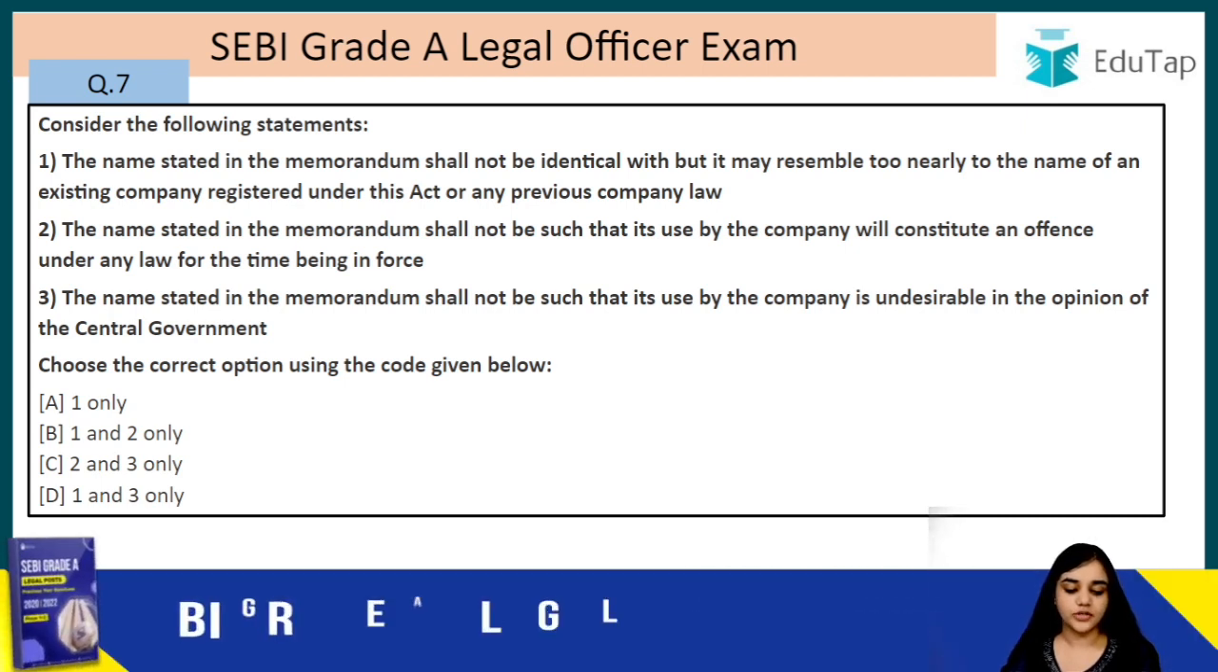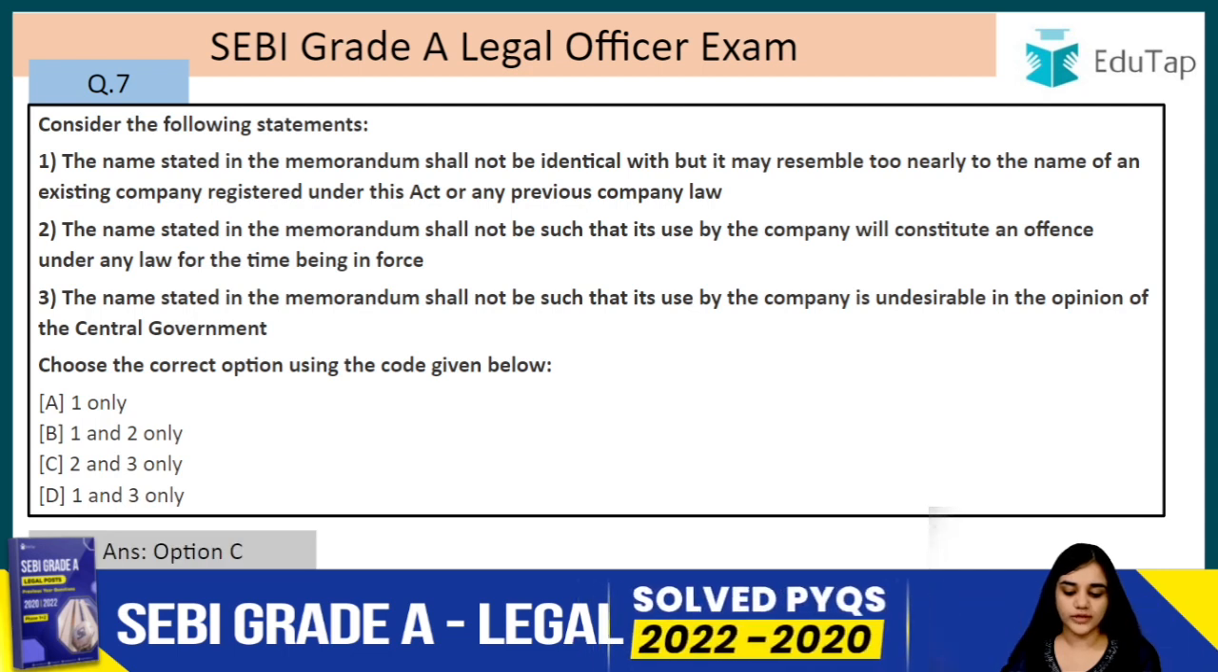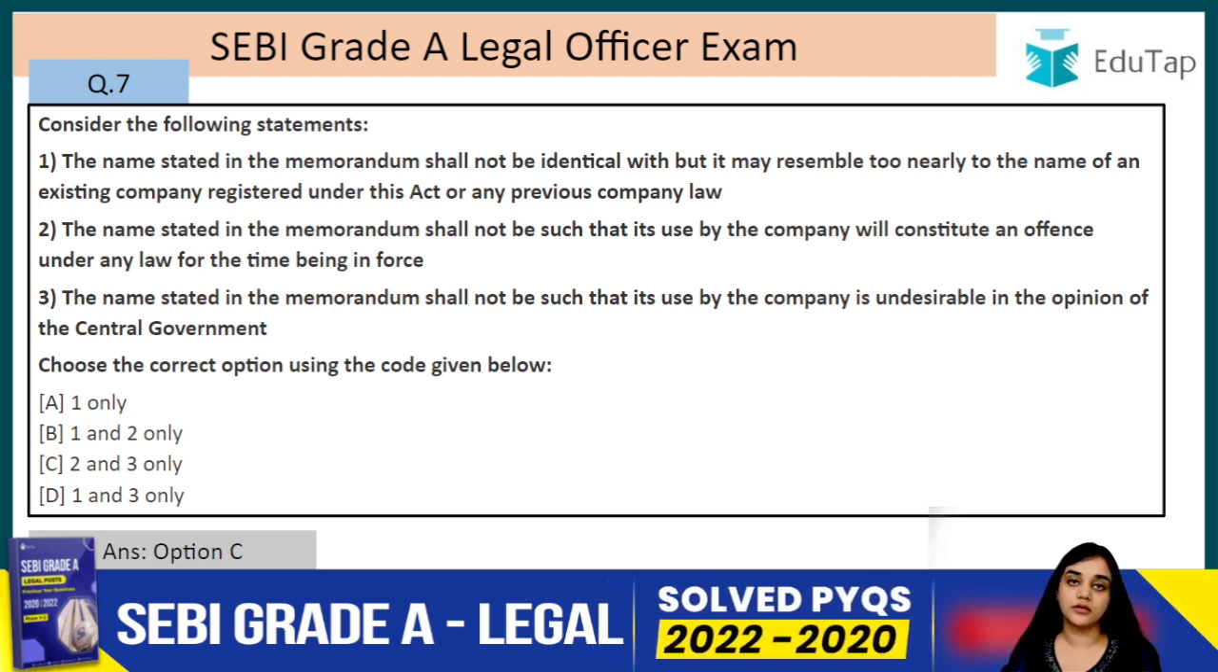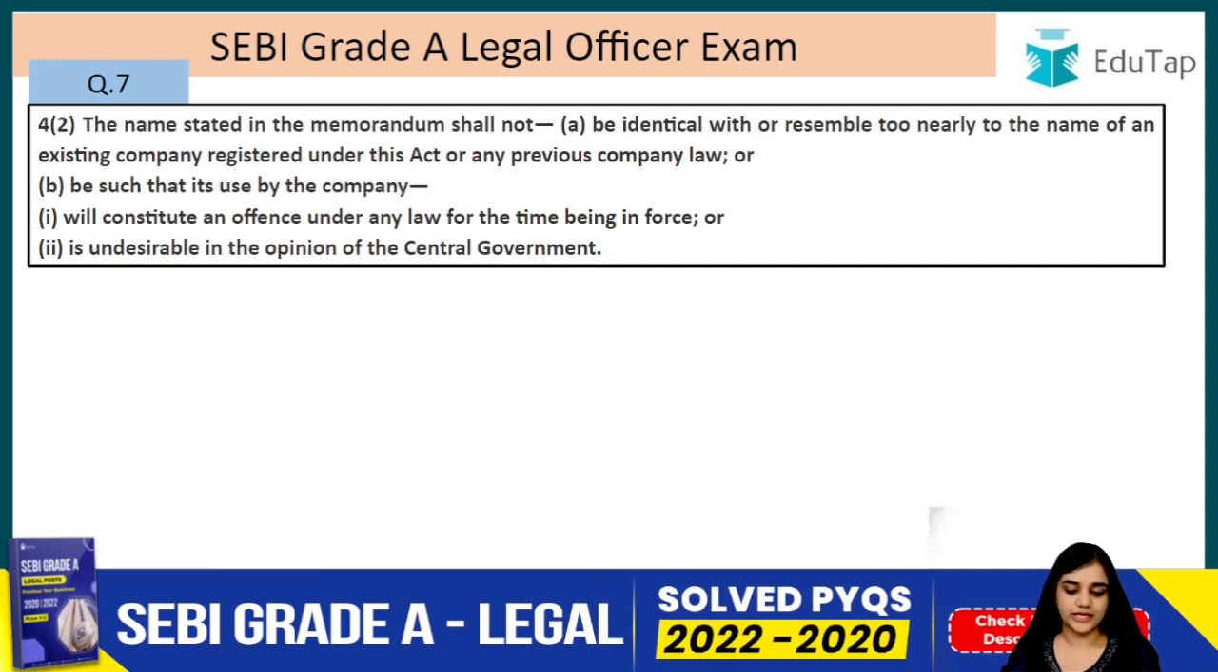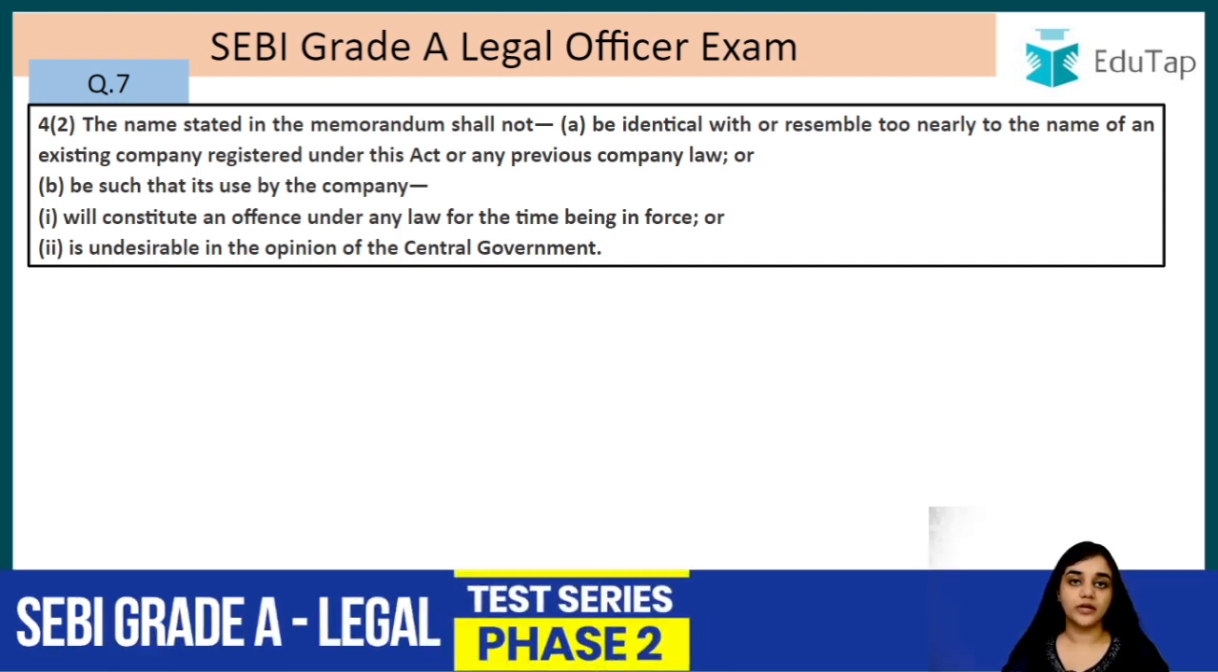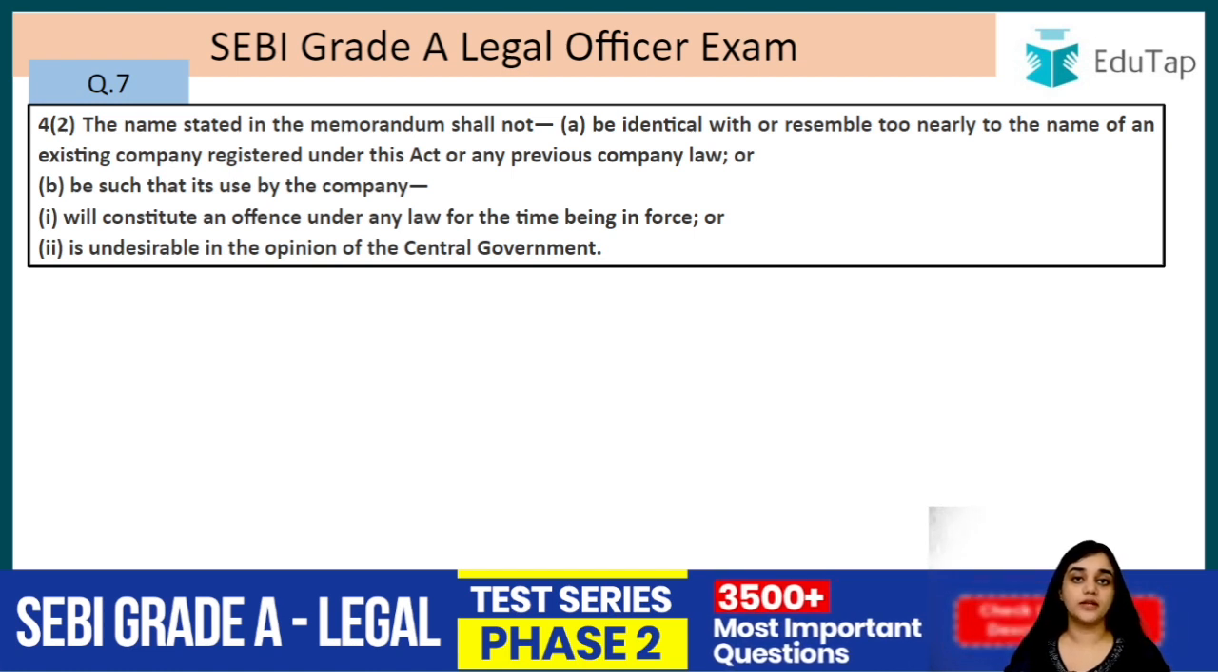Choose the correct option using the code below. So, the answer to this question is option C, that the second and third options are correct, but the first one is not, right? So, what is the memorandum of the company? What is the memorandum of association? Memorandum of association is basically the most principal document in the formation of the company.